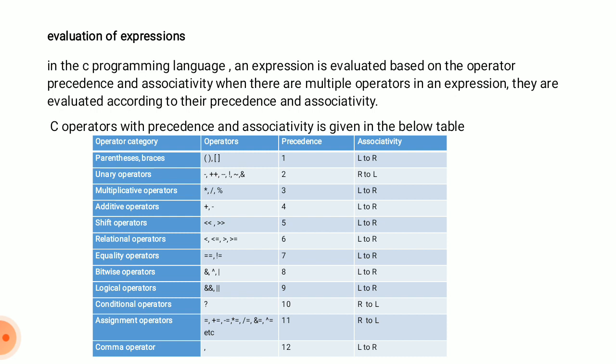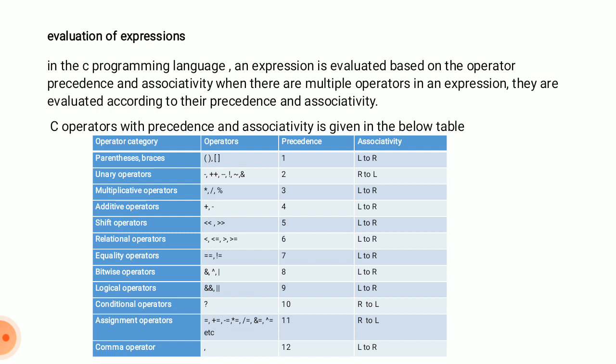The first one is parenthesis and braces. Parentheses are the opening bracket and closing bracket, and braces means square bracket. The parentheses always have the higher precedence, and these types of expressions are evaluated from left to right. So if there are multiple expressions in the program, the expressions enclosed within the parentheses or brackets will always be evaluated first. That is the parenthesis and braces.